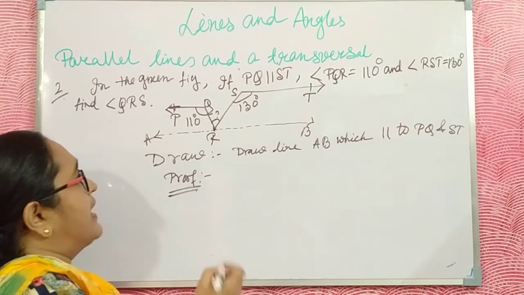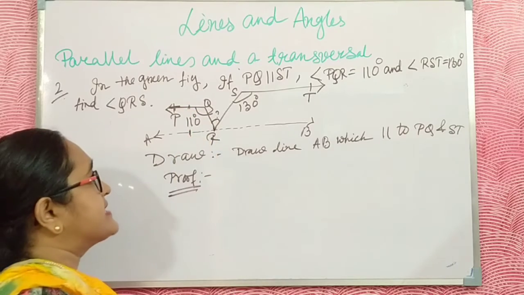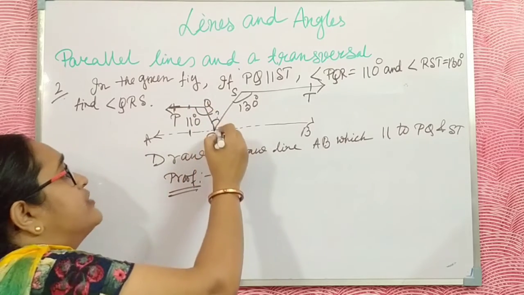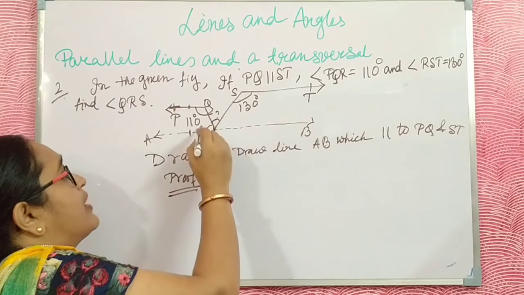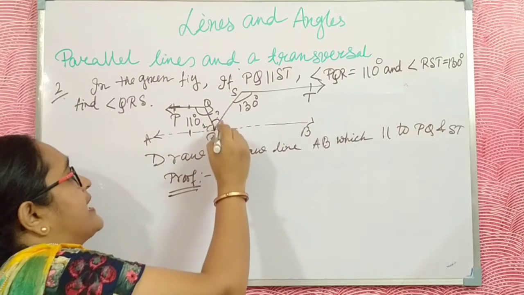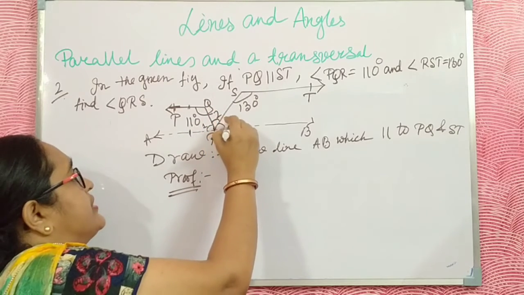My final value is what? Look, these lines are parallel, and QR is a transversal. Then obviously I draw a line here. Here I write angle 1, here angle 2, and here angle 3.